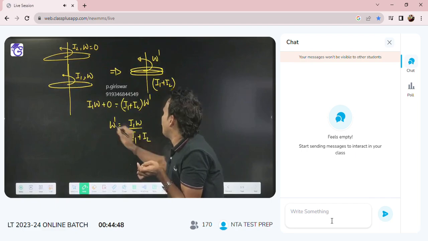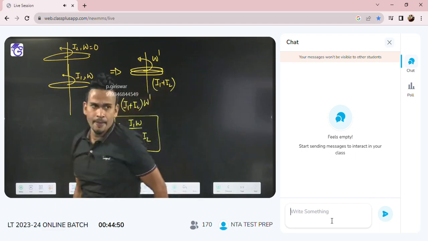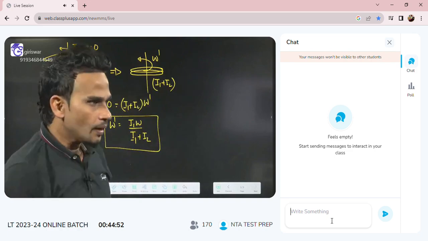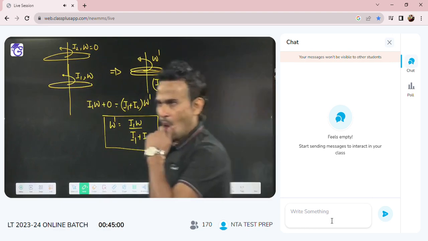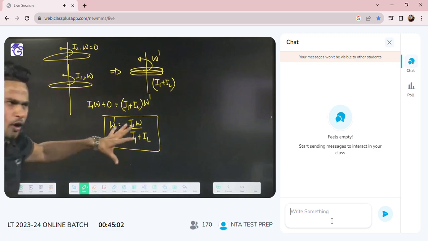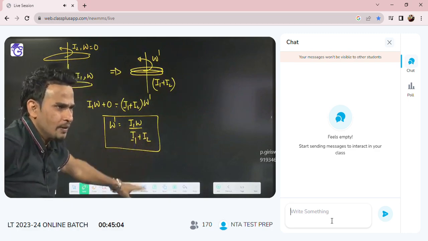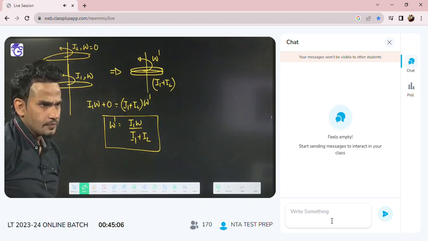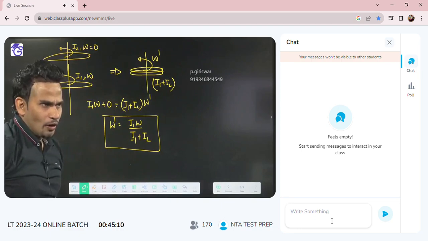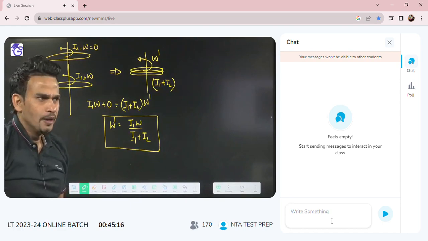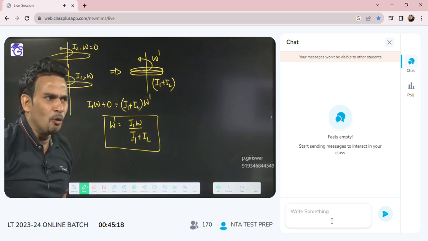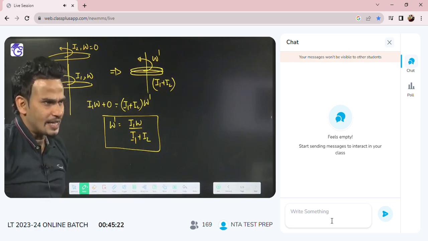Is it okay? Yes, definitely friction will be there. We will talk about it also. Sometimes these are not formulas, don't remember them as formulas. The concept is that finally they will behave as a single disk whose total moment of inertia will be I1 plus I2, and they will rotate with the same angular velocity omega dash, which you can find very easily.